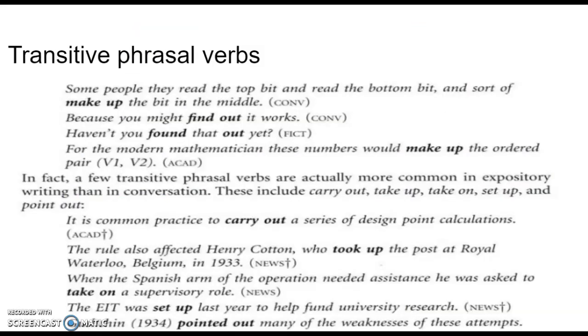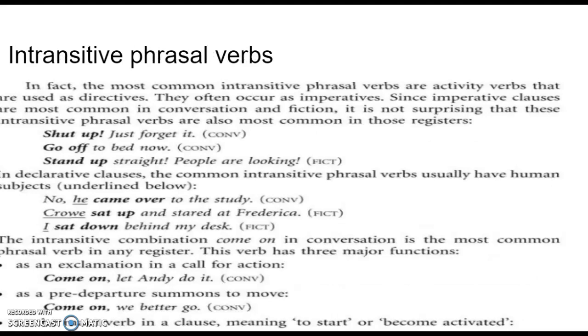So here we've got more examples of transitive phrasal verbs. For example, some people read the top bit and read the bottom bit and sort of make up the bit in the middle. Quite a difficult example, because you might find out it works. Find out it works. Find it out. Find something out. You can find something out. Okay, I leave these examples for you to read. And then there are more examples of intransitive phrasal verbs. Shut up, go off to bed now, stand up straight.